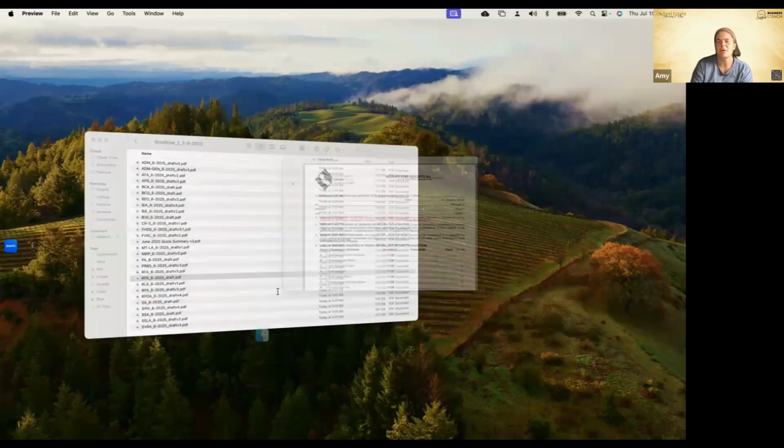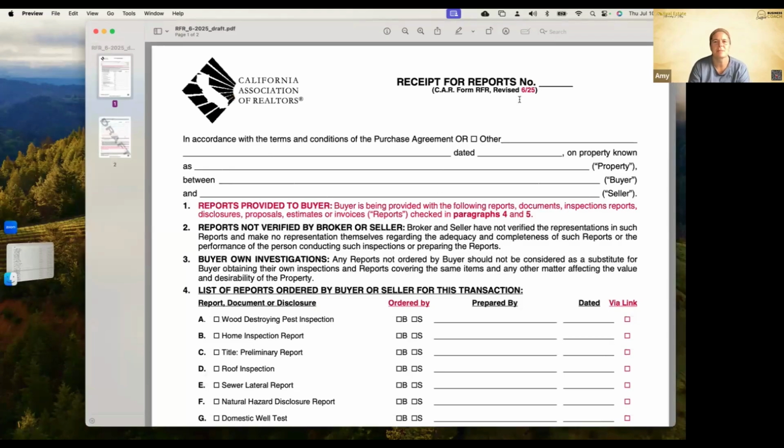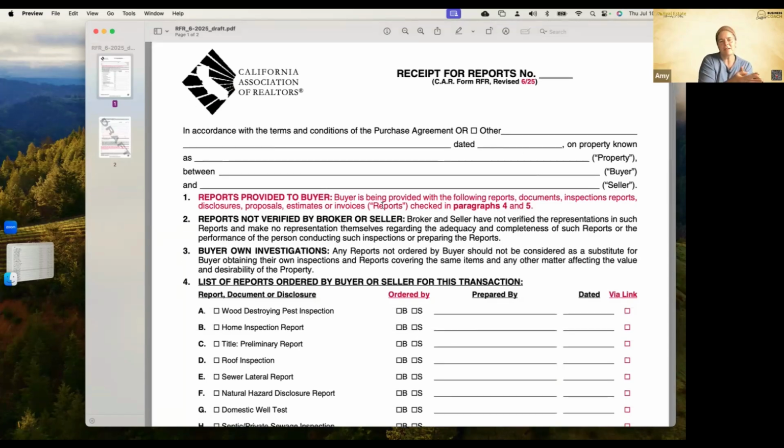This is our receipt for reports. I almost skipped over this one because it's very similar. This is RFR. The other one was RFA, I think. So this is our receipt for reports. If we're going to make an offer on a property where the seller already has reports, we fill out this form.